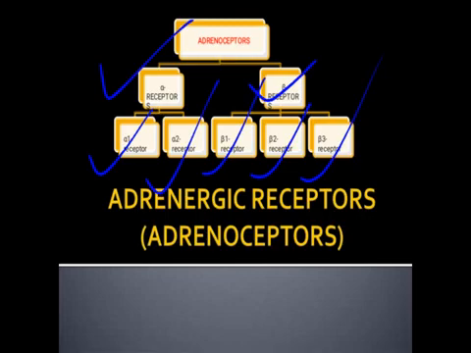So they are called adrenergic receptors. The drugs which bind to these receptors and facilitate the activity of adrenaline and noradrenaline are called sympathomimetic drugs, or agonists. Drugs which bind to these receptors and block them are called antagonists, or sympatholytic drugs.